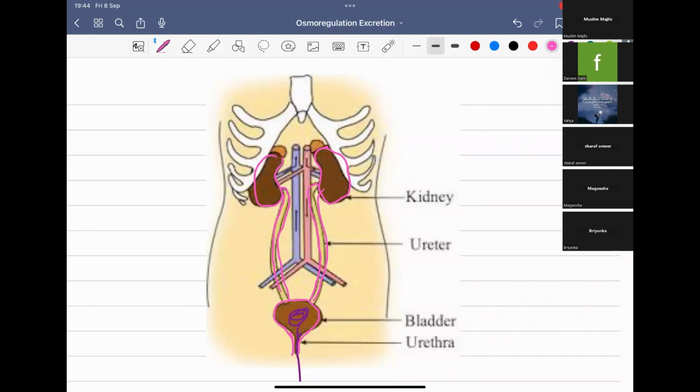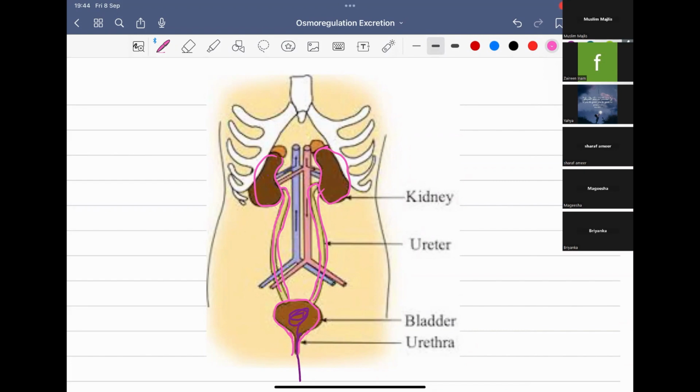So kidney, you already know. It is the osmoregulatory and excretory organ in our body, right? So what is the function of it? It is to produce urine, in which we can excrete the waste products and maintain the osmotic balance.